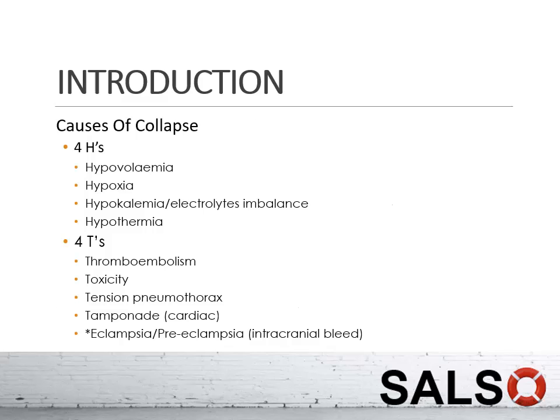The causes of maternal collapse include the 4Hs, 4Ts, and 1E. So the 4Hs are such as hypovolemia, which includes your obstetric hemorrhage, can be bleeding because of PPH or APH. You can also have other shocks such as neurogenic shock in uterine inversion, or you also can have septic shock.